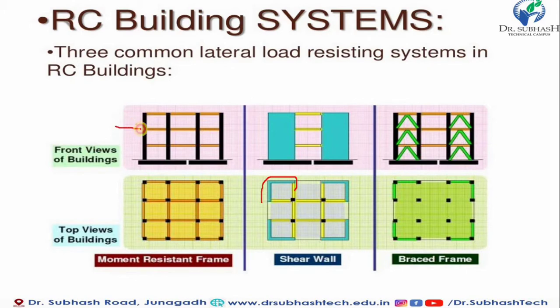So again the horizontal force occurs. This frame moves, the direction of the horizontal force and the inertia force are opposite, so our building gets motion, and in a severe earthquake our column and beam may fail. At that time if I provide a shear wall, it resists the lateral force very easily. And the third one is the braced frame. Generally braced frame is not good practice on our site, so we generally avoid it unless a special case needs it. So these two arrangements are done in the field to resist lateral force. So the shear wall is very important to resist lateral force itself.